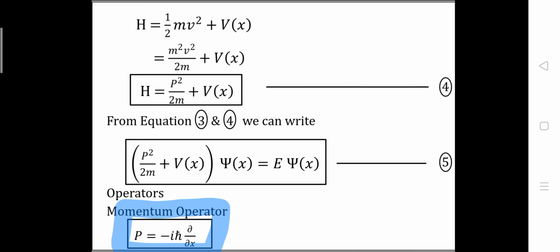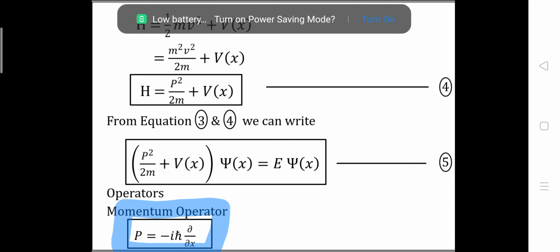So we have to operate this momentum and energy on a particular state to get the answer. Okay, so we will consider this p as a momentum operator. So the value of p will be p is equal to minus i h cross del by del x.